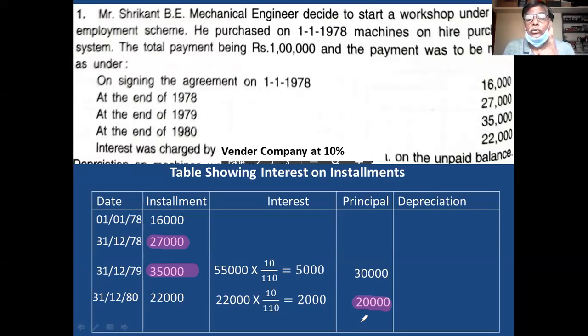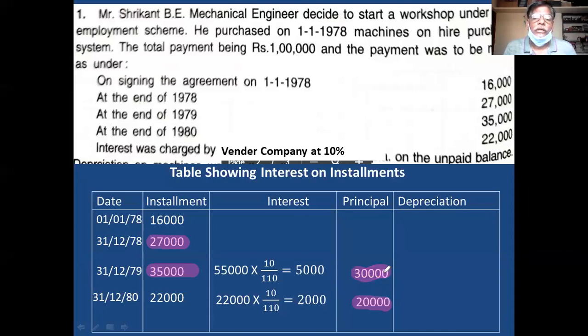Two amounts are there. Both the amounts you add to the 27,000. 30,000 plus 20,000 plus 27,000 is 77,000. Remember this point, my dear friends. Whatever amounts are there in the principal column, they are to be added to the concerned installment. Here two amounts are there. You add these two amounts.